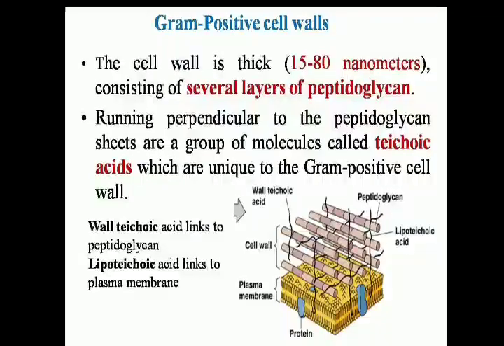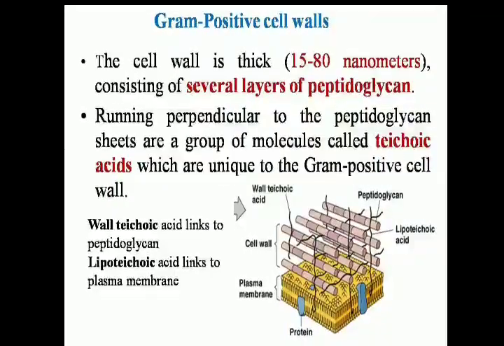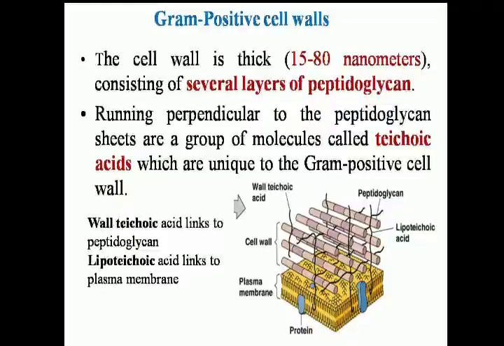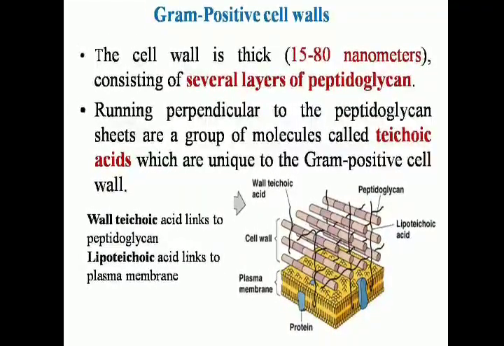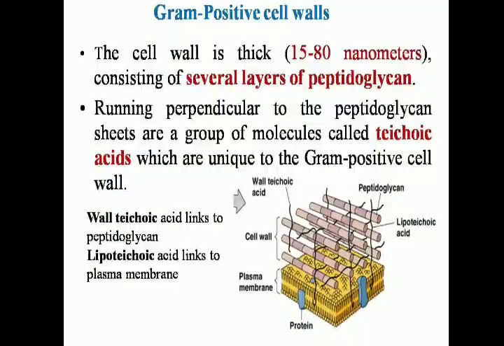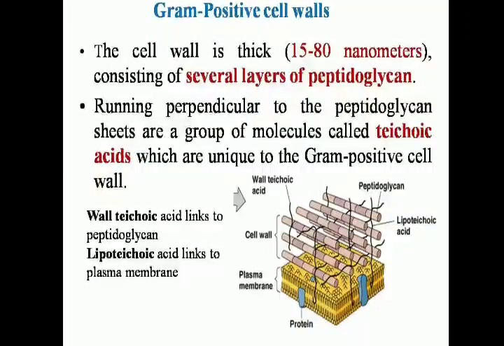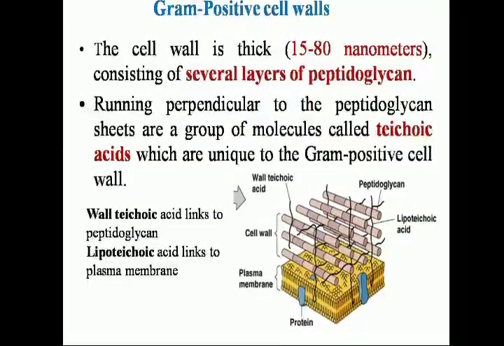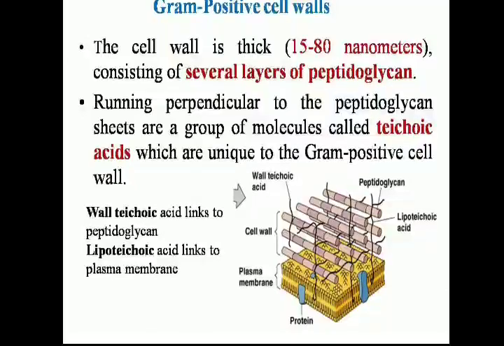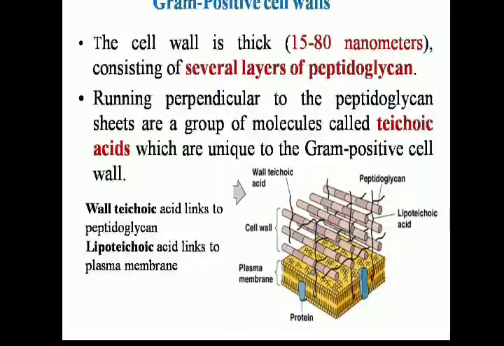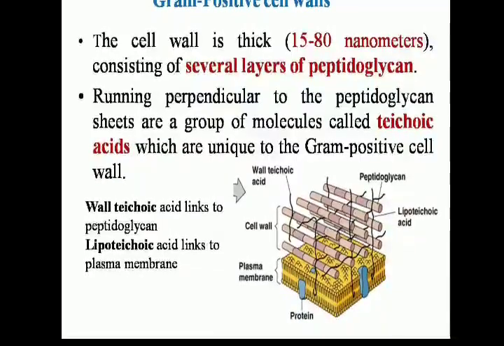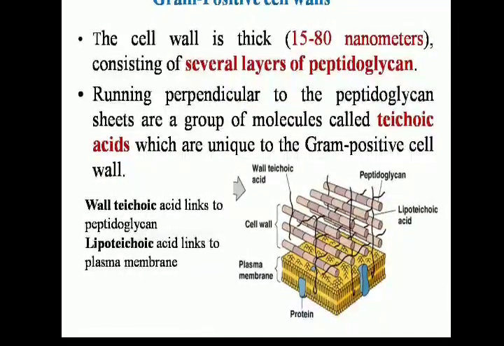Molecules perpendicular to the peptidoglycan sheets are a group of molecules called teichoic acids, which are unique to the gram positive cell wall. And lipoteichoic acids link to the plasma membrane. This is the major difference present in the gram positive cell wall as compared to the gram negative cell wall.